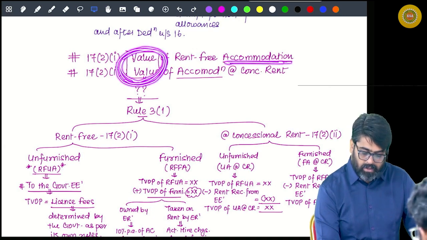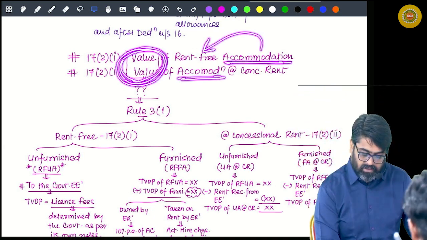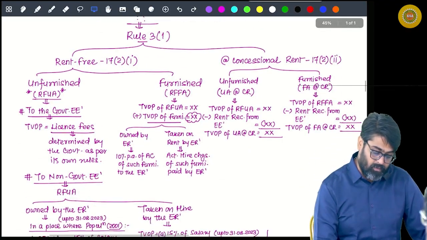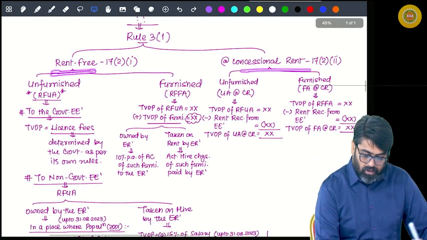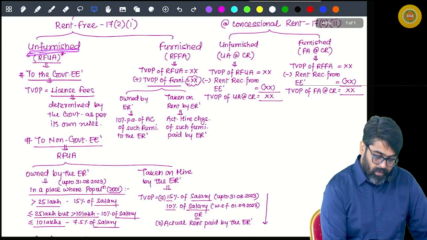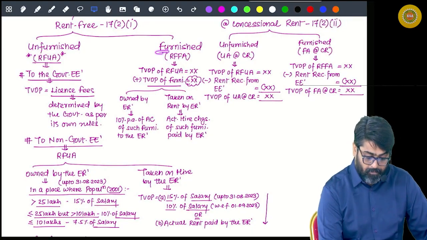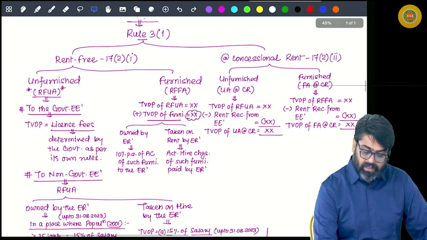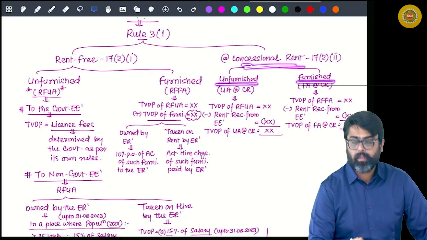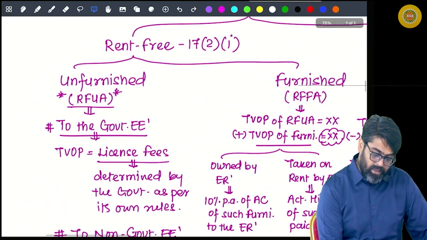value of accommodation which is rent free or accommodation which is given on concessional rent. Now see, whatever accommodation the employer gives, it will either be rent free or at concessional rent. Rent free accommodation will be unfurnished or it can be furnished. Accommodation at concessional rent will be either unfurnished or furnished.